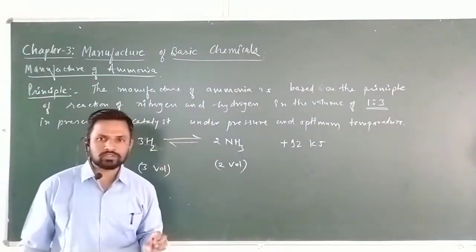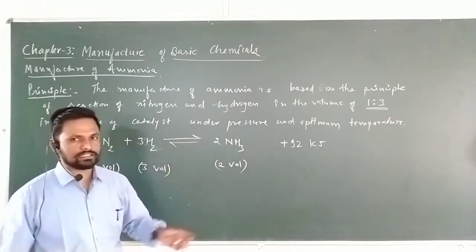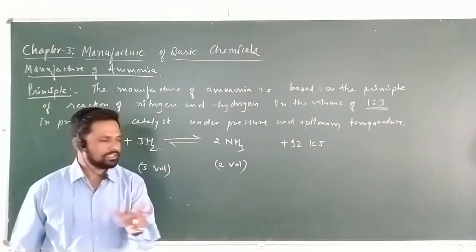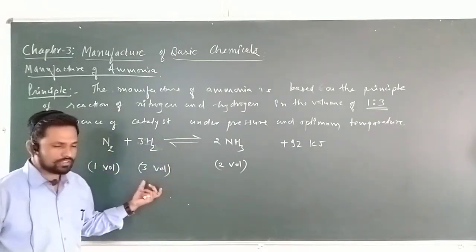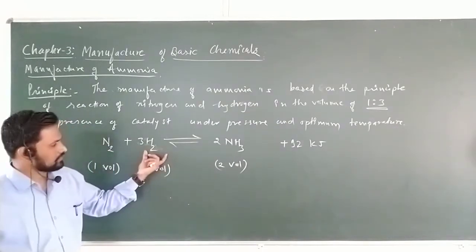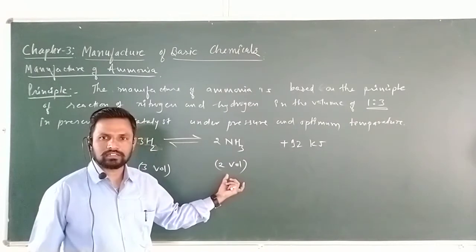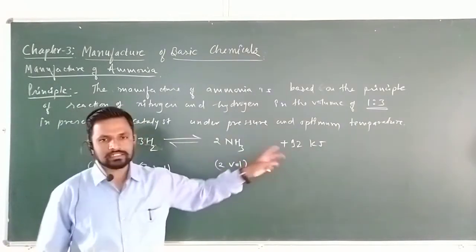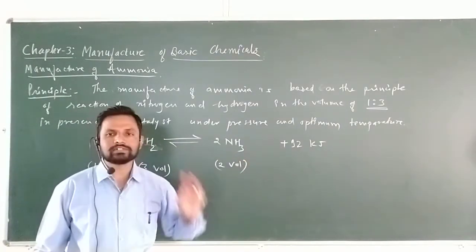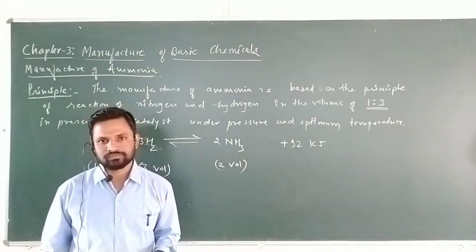The manufacture of ammonia, the basic principle is nitrogen and hydrogen in the 1:3 ratio, that is 1 mole of nitrogen and 3 moles of hydrogen are reacted to form 2 moles of ammonia, that is NH3, plus 92 kilojoules of heat is evolved, which is an exothermic reaction.